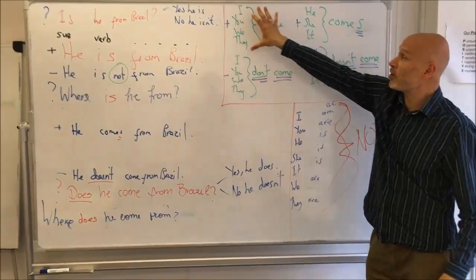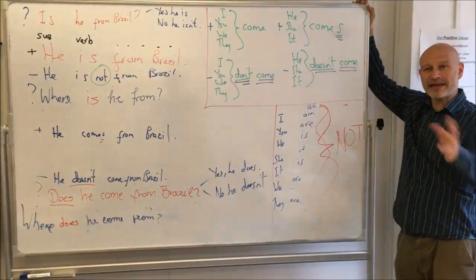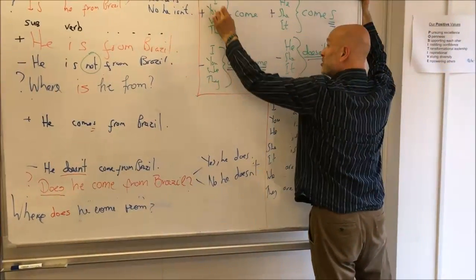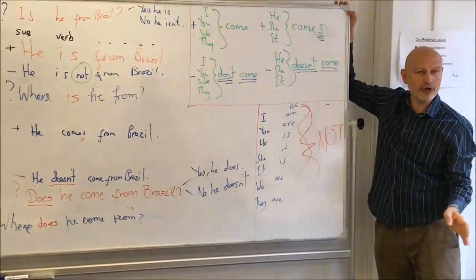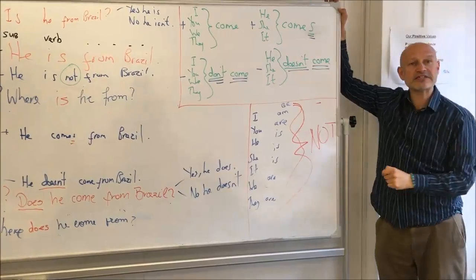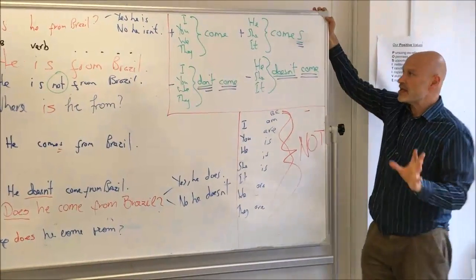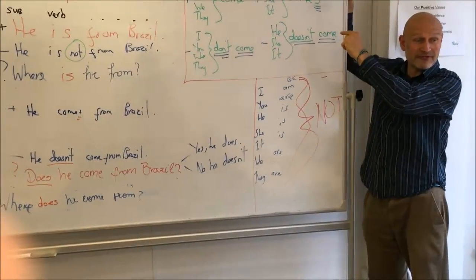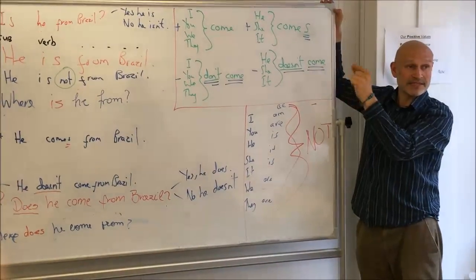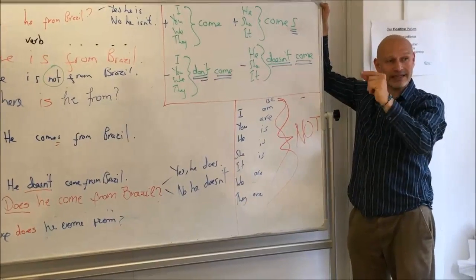Up here, I've got the positives for you, and this is the same for all verbs. I, you, we, they come, he, she, it comes. It's the same for all verbs. I, you, we, they speak, he, she, it speaks. The spelling of the 3rd person is sometimes different. Sometimes it's S, sometimes it's ES, sometimes it's IES.